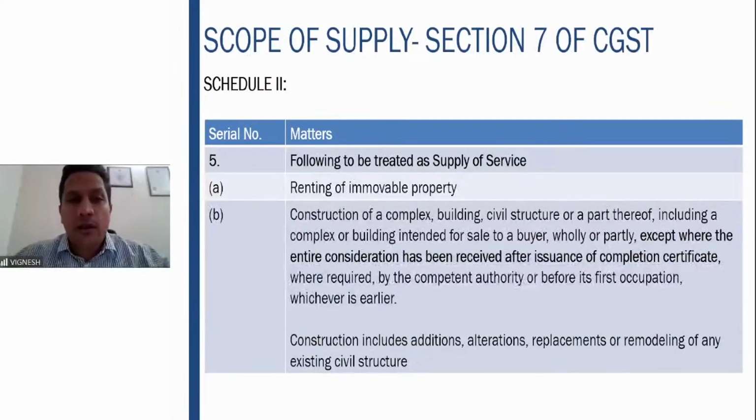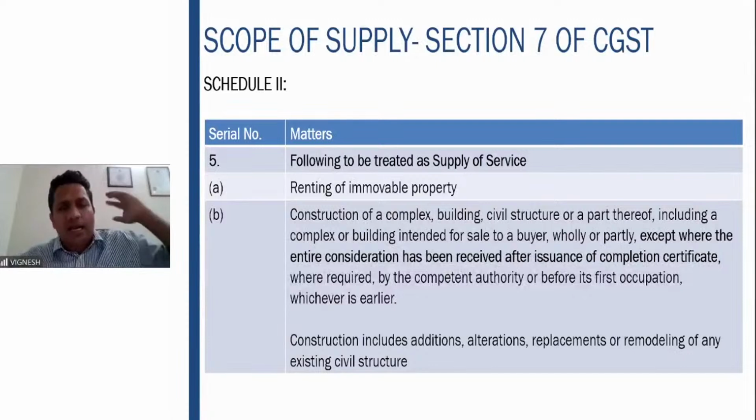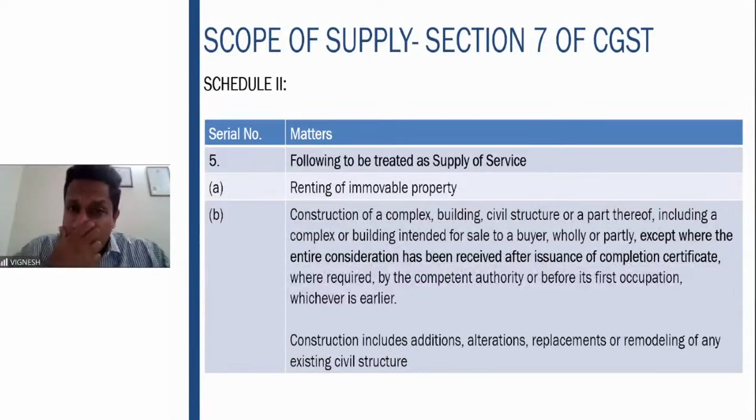This example every day you can see. If you are going and passing through a newly developed area in your city, you will see flats for sale, but there won't be any flats. It is still under construction. So how do those models work? They will take advance from you. They will give you a construction schedule and take the amounts from you as and when a milestone is achieved. That is your Schedule 5.